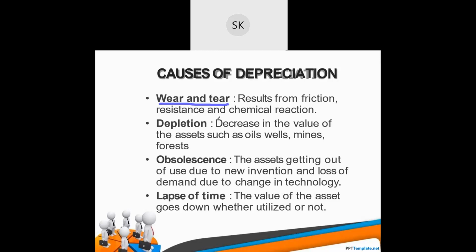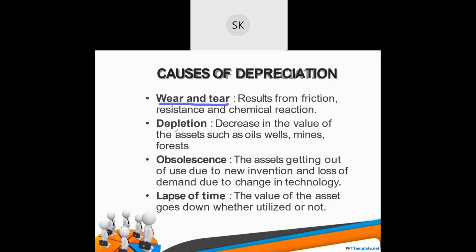If you have purchased a truck and this truck has run for 30 years, so there will be some wear and tear, right? So there will be some friction, resistance, or chemical reaction there may be. I just gave an example of truck. You can take any example.